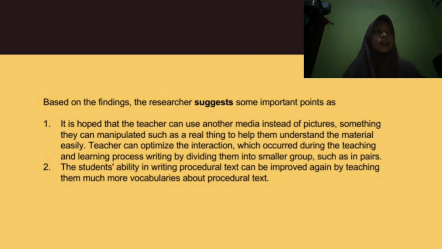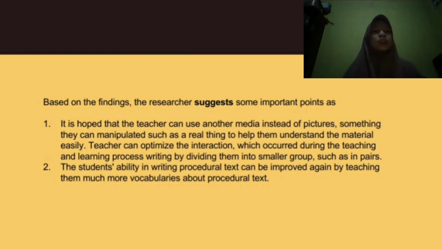Teacher can optimize the interaction which occurred during the teaching and learning process of writing by dividing them into smaller groups such as in pairs.